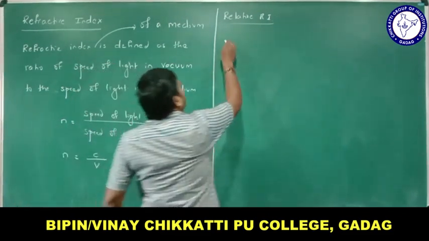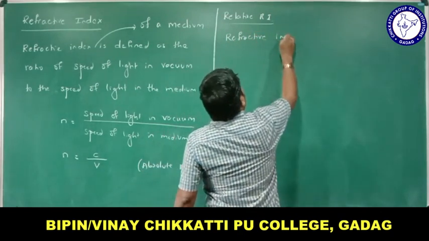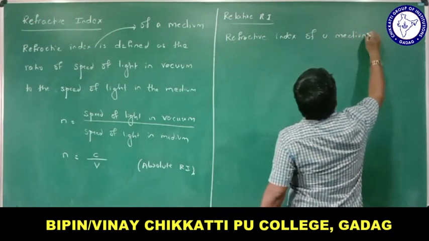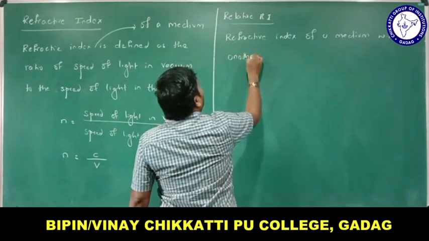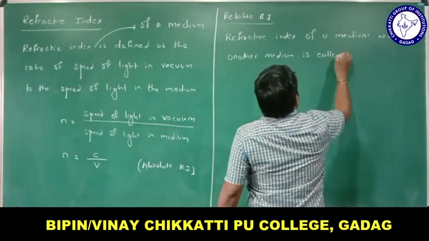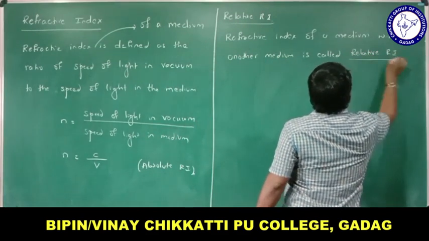What is relative refractive index? It is the refractive index of a medium with respect to another medium. We call it relative refractive index.